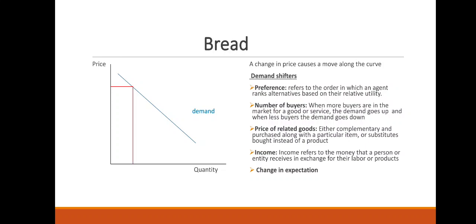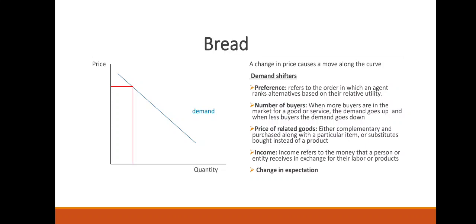So preference would definitely shift the demand curve. The number of buyers as well will shift the demand curve. When there are more buyers in the market, the goods or services demanded go up, and when there are fewer buyers in the system, the demand goes down.